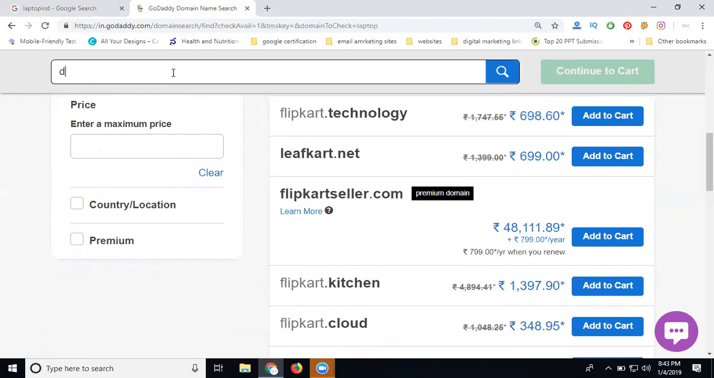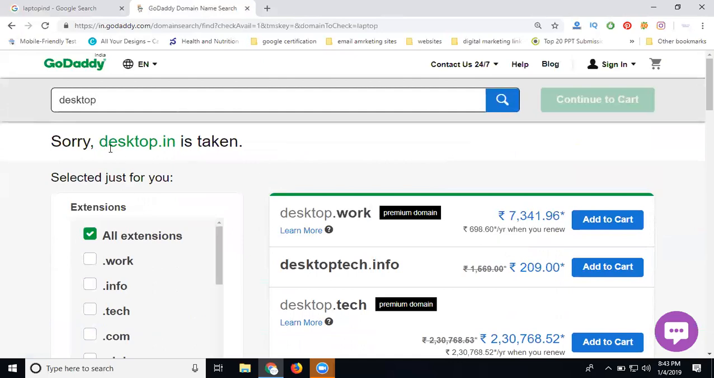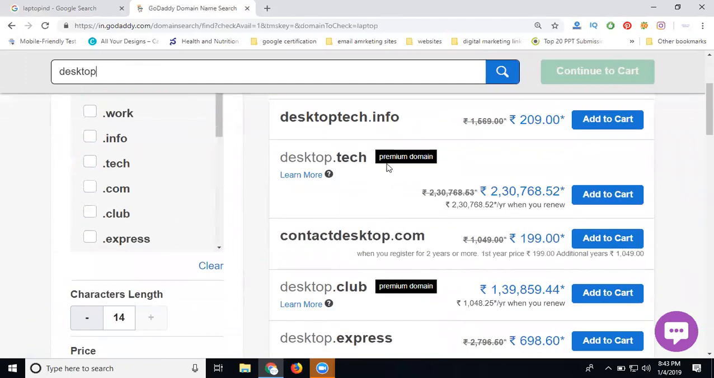Suppose here I select desktop. Now I can see desktop.in is already taken. Desktop premium, how much? 7,314 rupees. Next year, 699. Info common price premium is 2,30,000. Next year, same price, nothing changes. Sometimes it is only for one year, and sometimes the same price continues every year. This is called premium domain price.